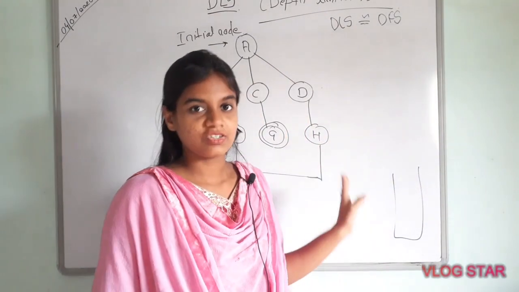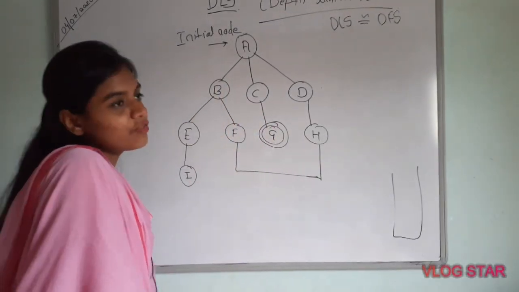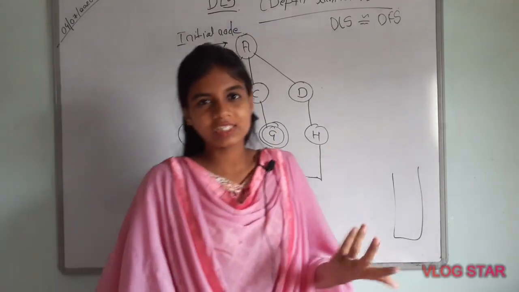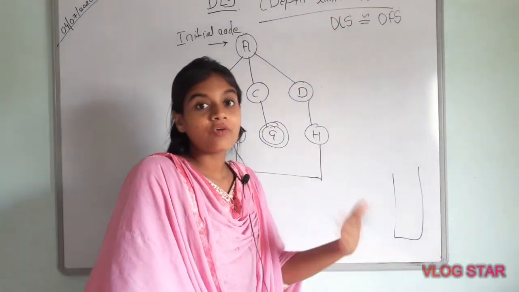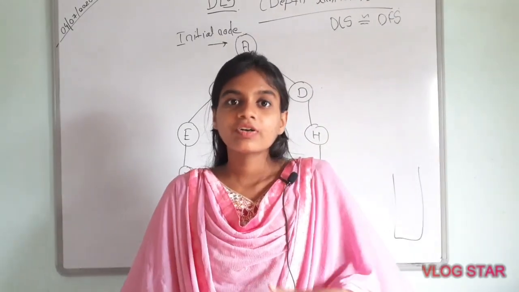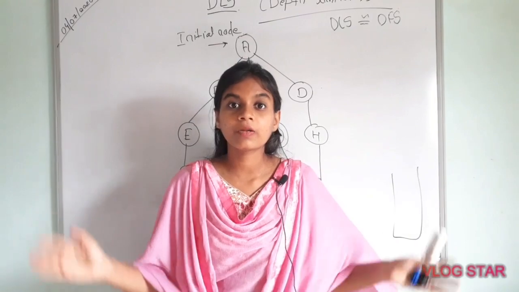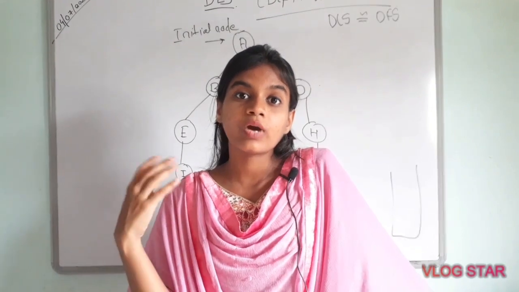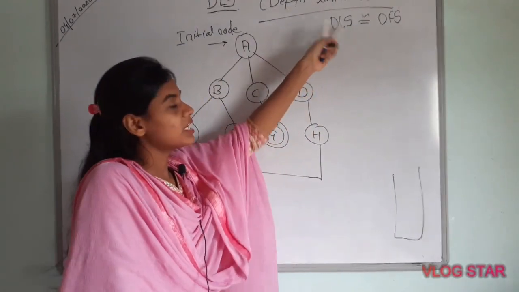We can also use backtracking because the search is depth-wise. We have to make all the graph nodes visited and reach the goal node, so if necessary we can use backtracking. DLS is the same as depth first search, but there is one difference. In depth first search, sometimes they give a big graph and it goes into an infinite loop. To avoid that arising condition, we use depth limited search.